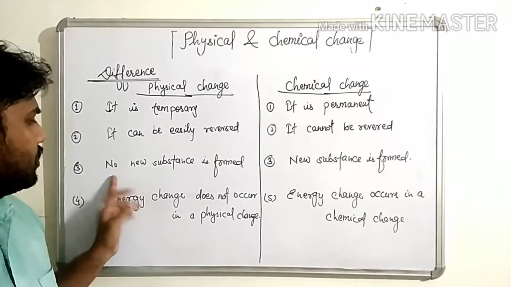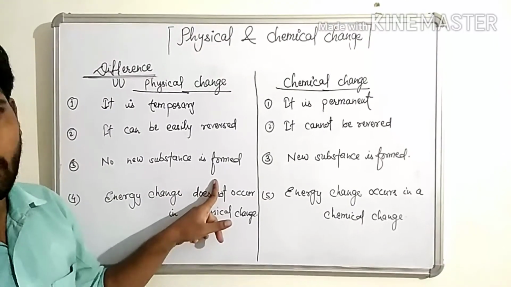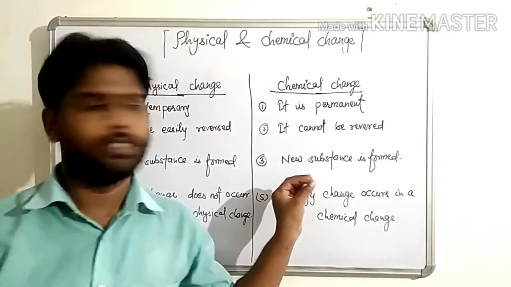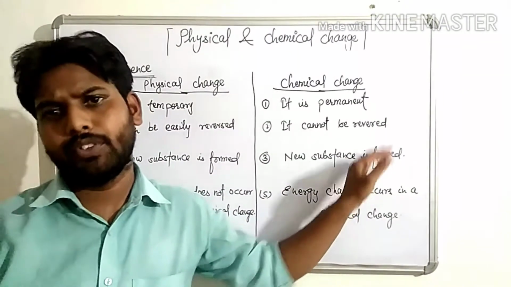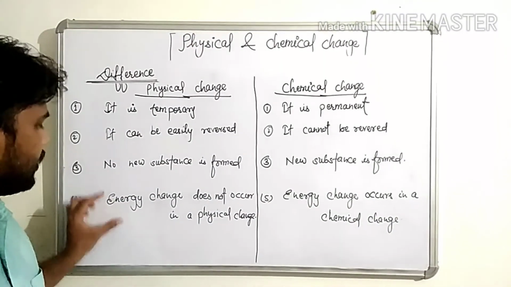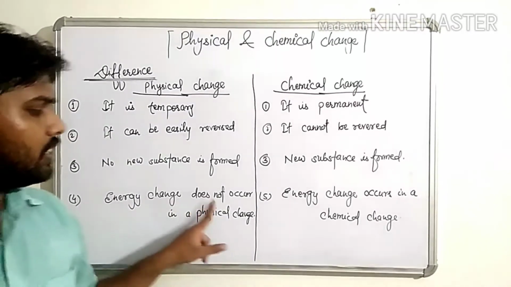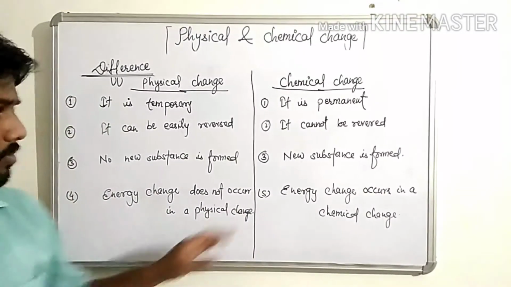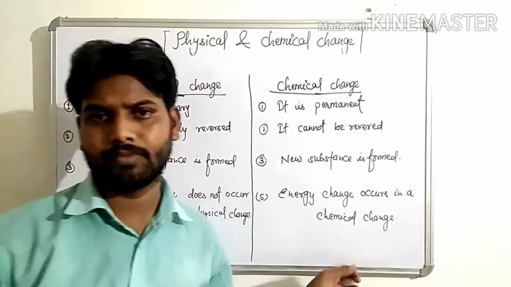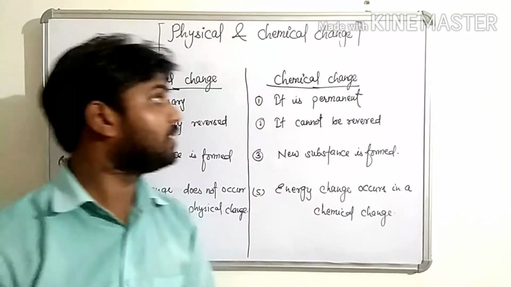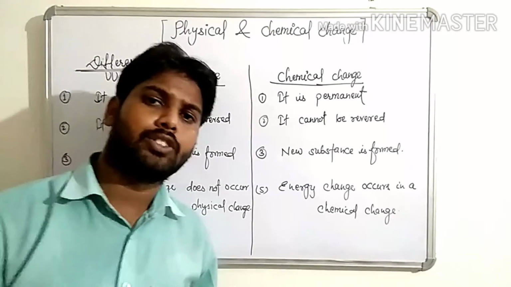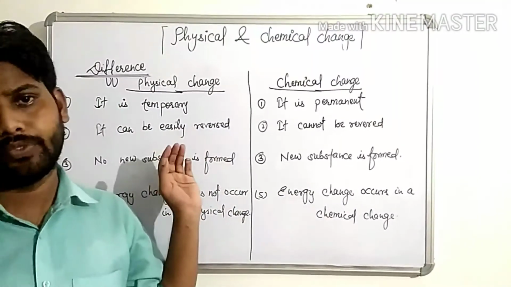In physical change, no new substance is formed. Clear? But children, in chemical change, new substance is formed with new properties. In physical change, energy change does not occur. In chemical change, children, energy change occurs. Okay. These are the differences between physical and chemical change. Let us solve some questions on the basis of these changes.